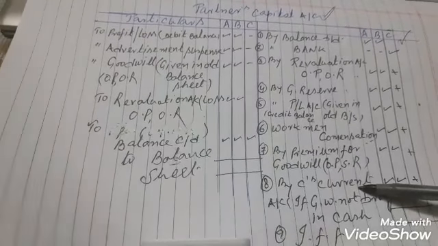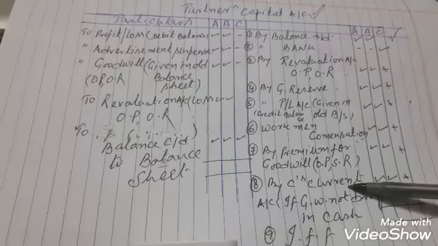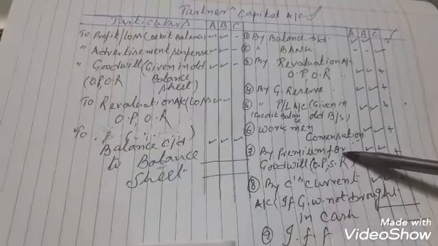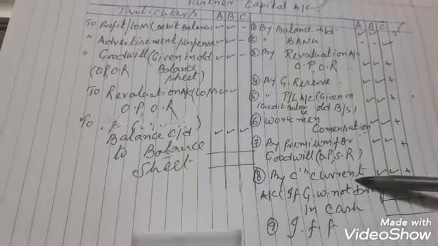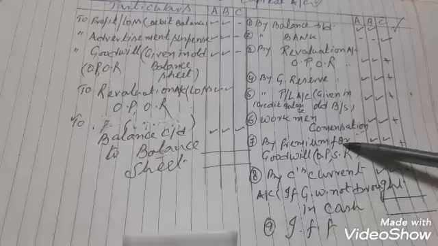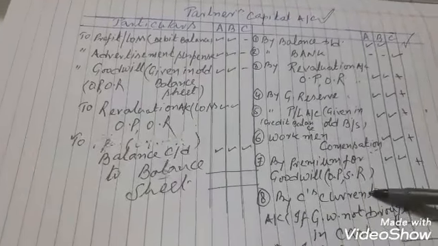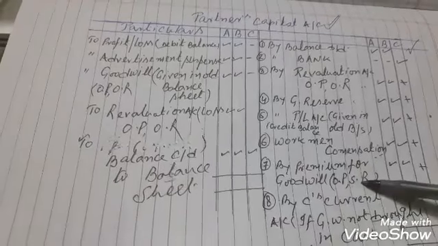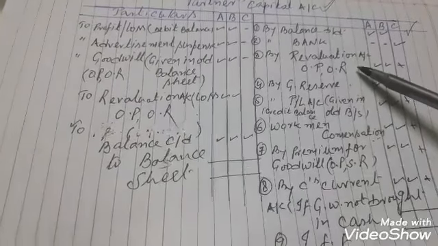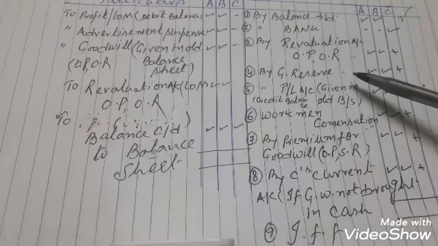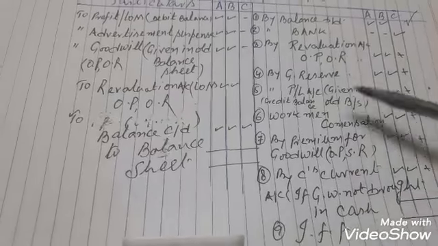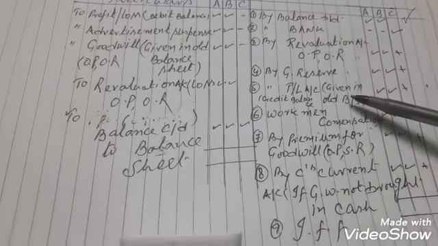If the new partner is not able to bring goodwill in cash, then it will be through the current account. Brings goodwill in cash, premium for goodwill. Does not bring goodwill in cash, that is current account. But the amount of goodwill, whether brought in cash or not, will be shared between the old partners in the sacrificing ratio. So these are the heads; except these heads, nothing comes into the credit side of the partners capital account.